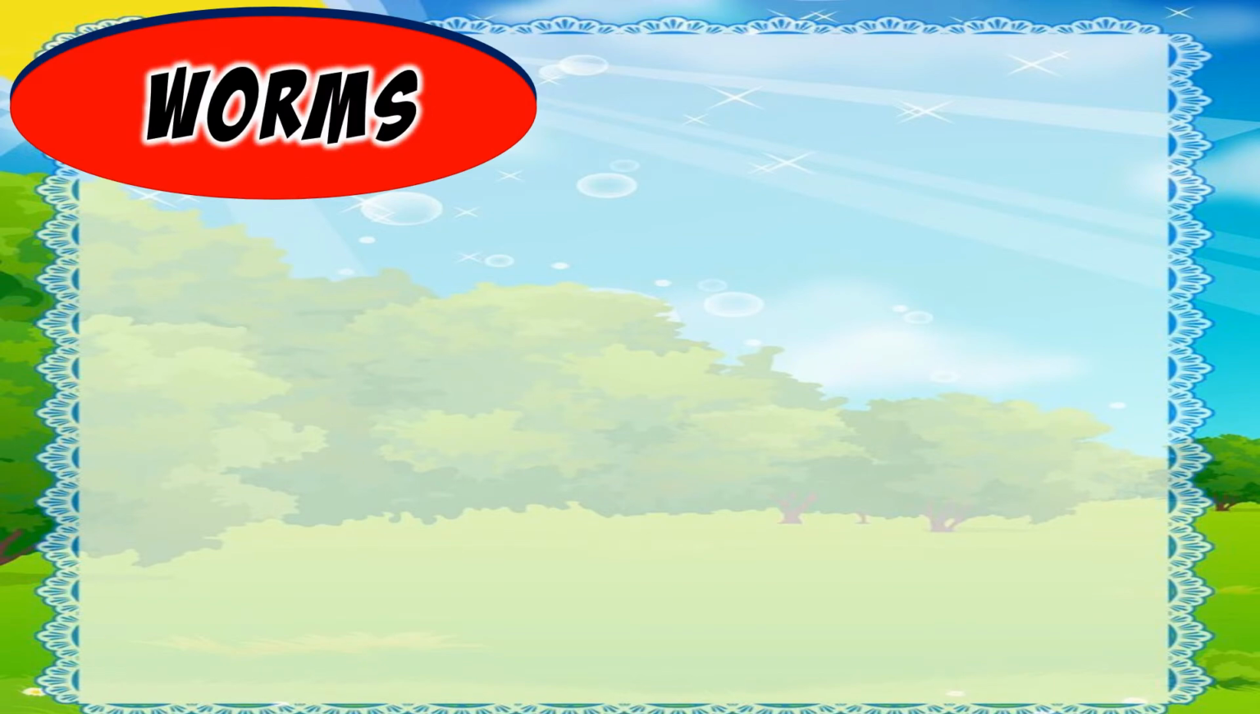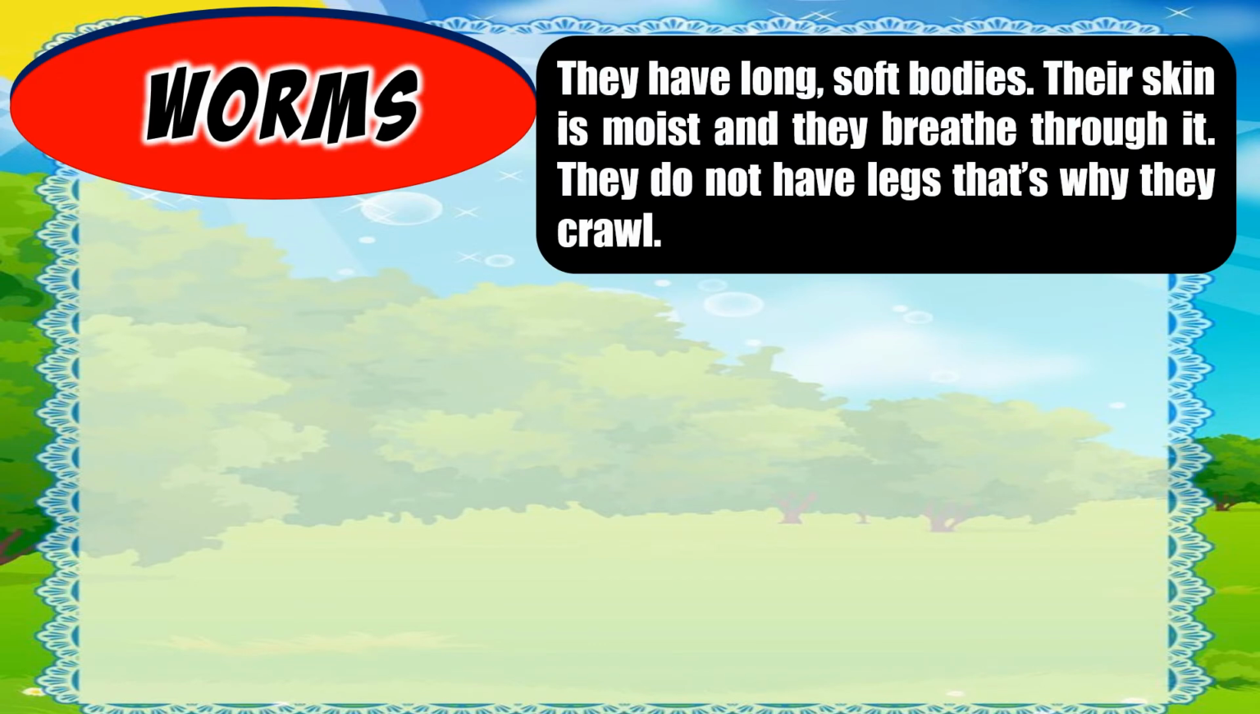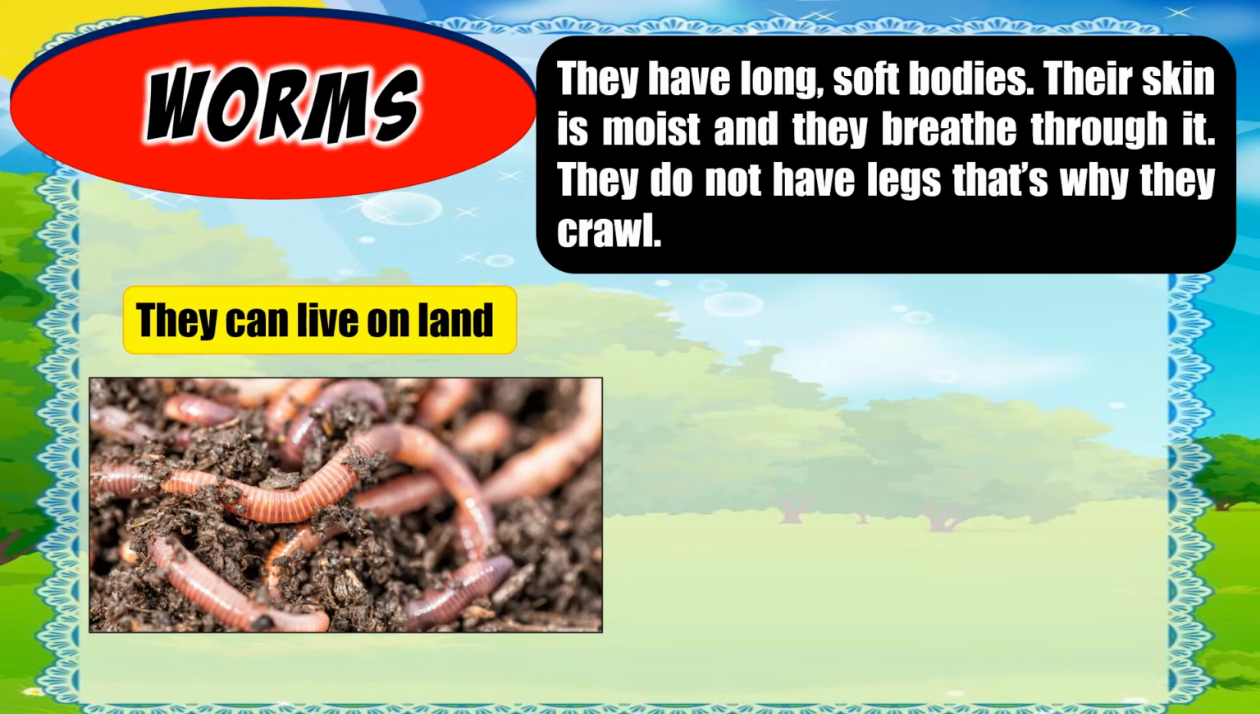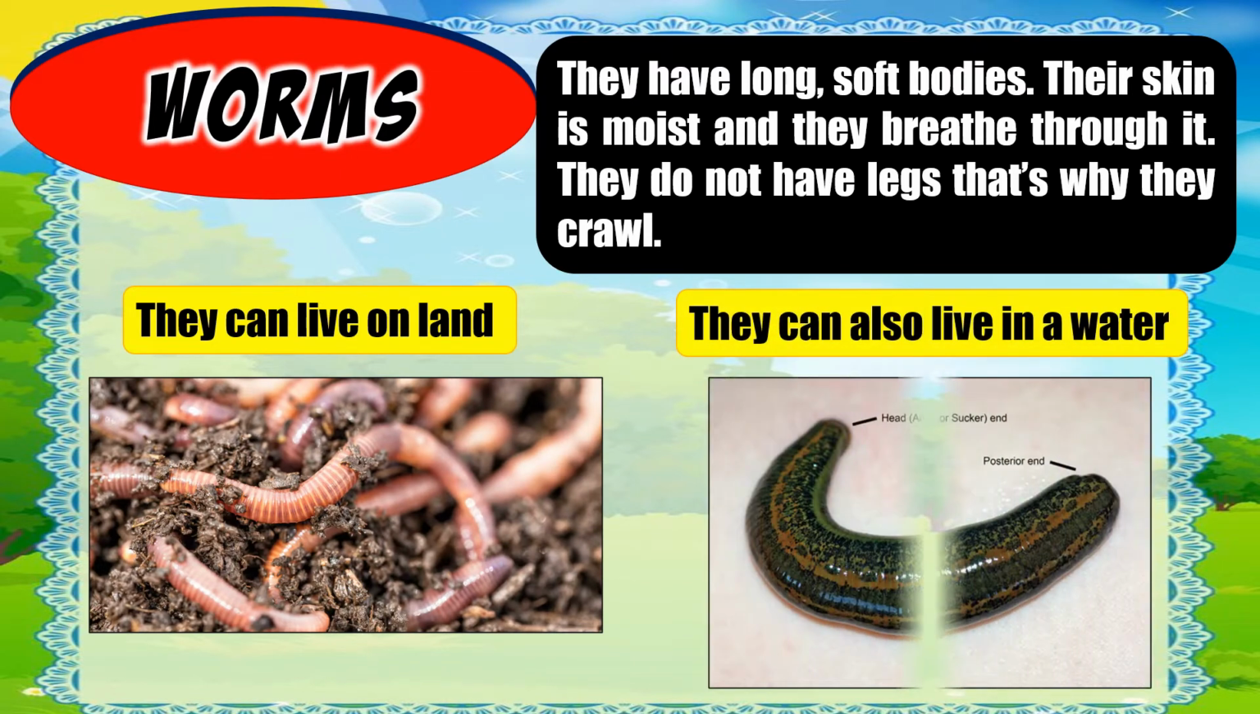Worms, the third classification of invertebrates. They have long, soft bodies. Their skin is moist and they breathe through it. They do not have legs, that's why they crawl. They can live on land like earthworms, and they can also live in water like leeches.